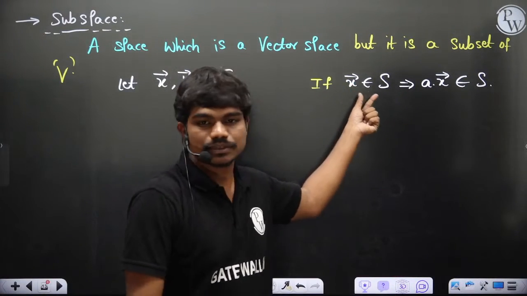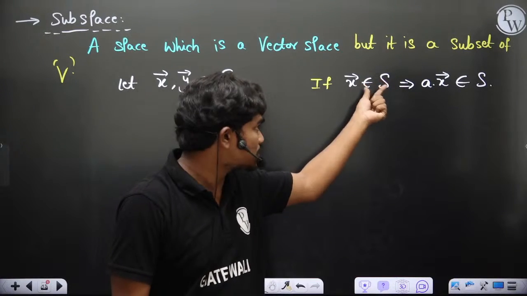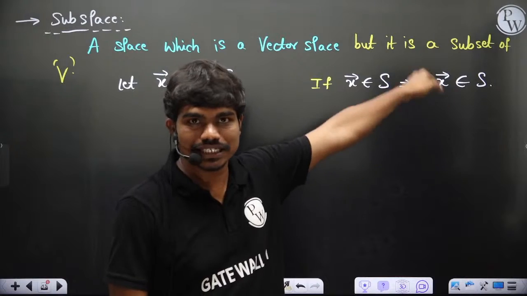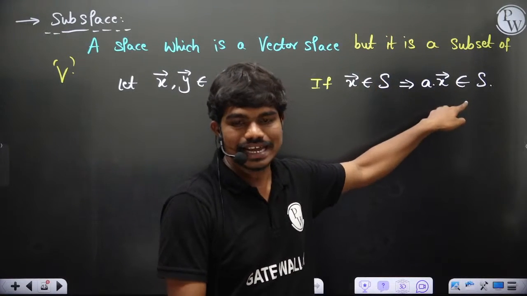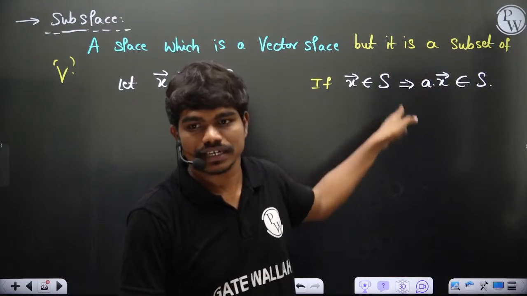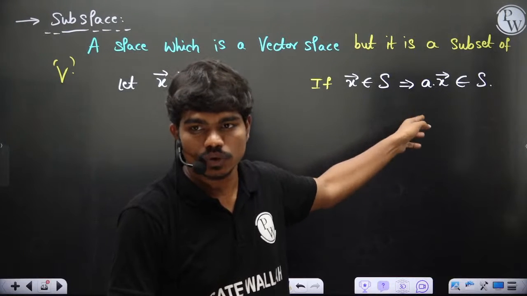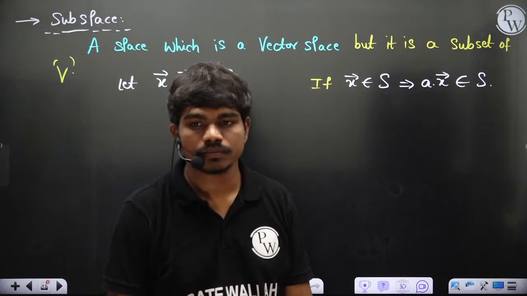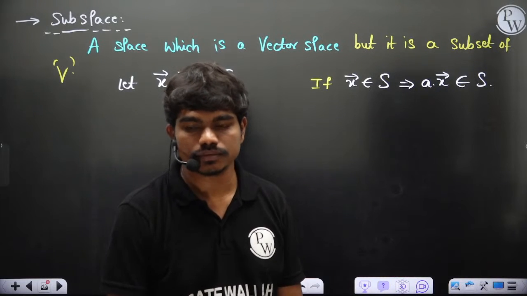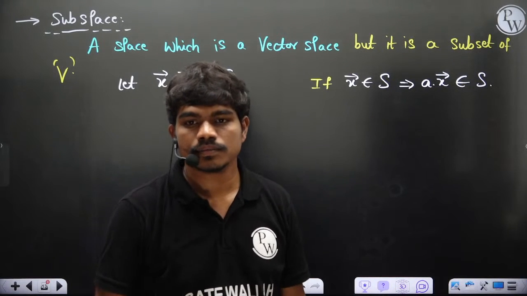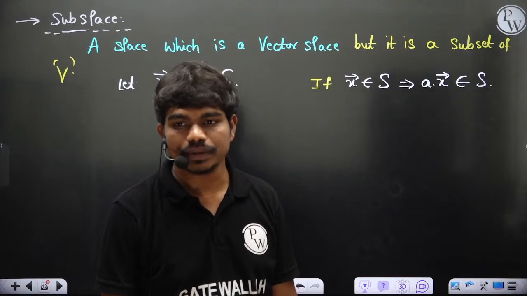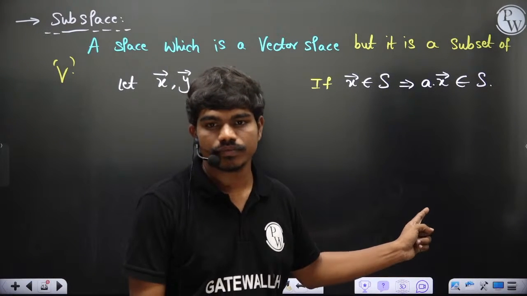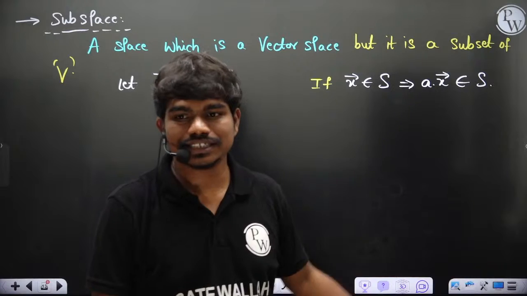This is called a vector space only if it is closed under vector addition and scalar multiplication. So using scalar multiplication, I am showing this too. Is this clear or not?